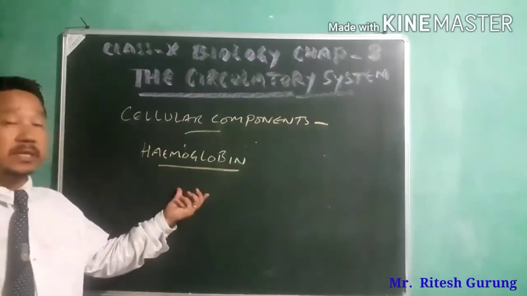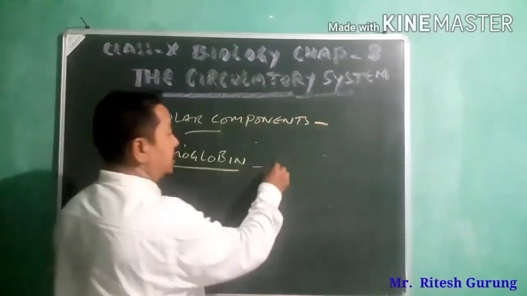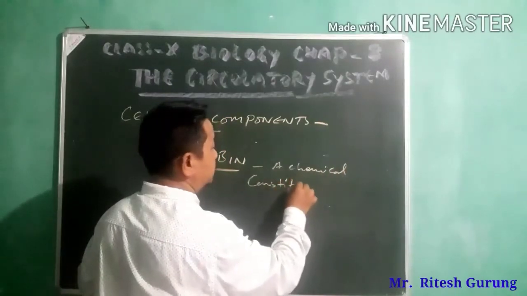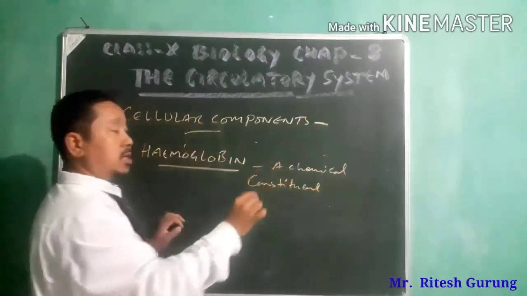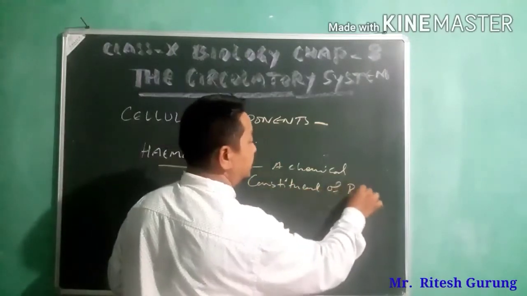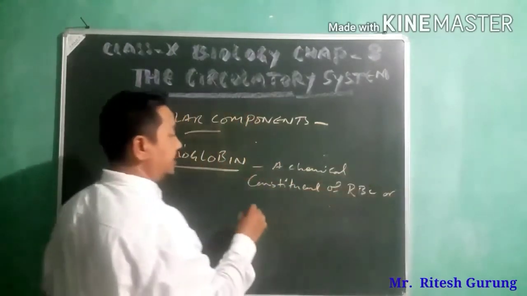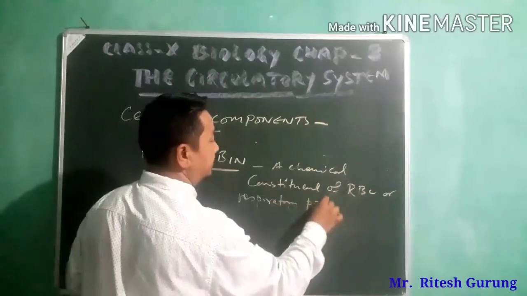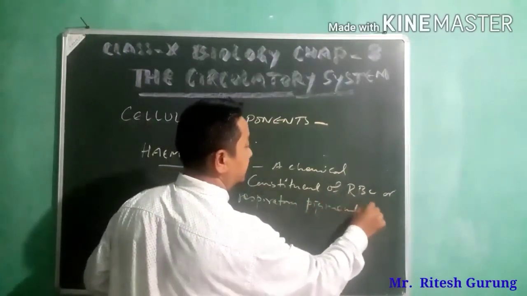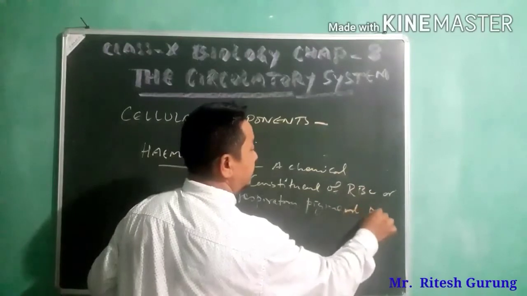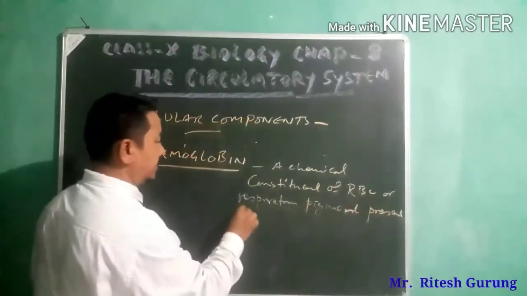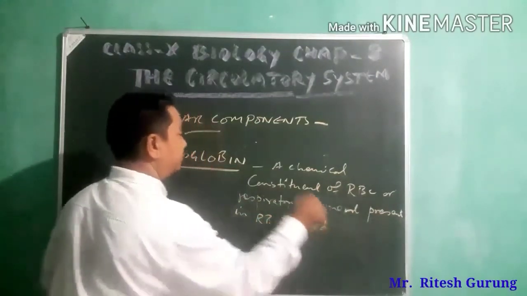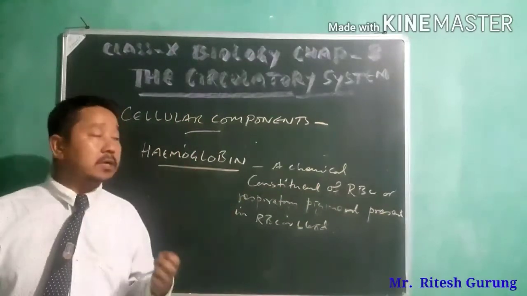Hemoglobin means a chemical constituent of RBC, or you can say the respiratory pigment present in RBC or blood. So see, hemoglobin is a chemical constituent of RBC.